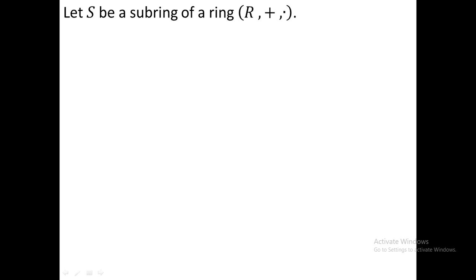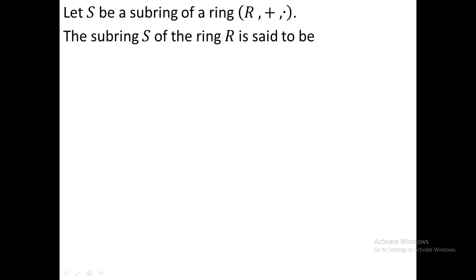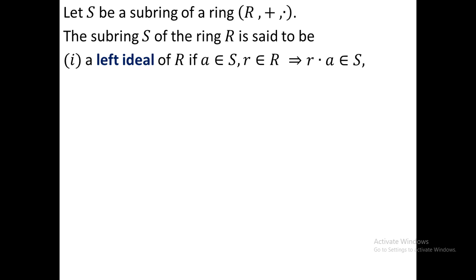For that purpose, we consider a subring S of a ring (R, +, ·). Then the subring S of the ring R is said to be a left ideal of R if a belongs to S and r belongs to R, that means you have to take two elements, one from the subring and another from the ring, and then r·a belongs to S. Then this is called a left ideal.